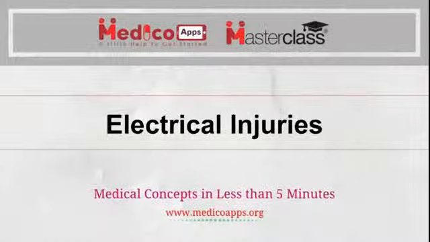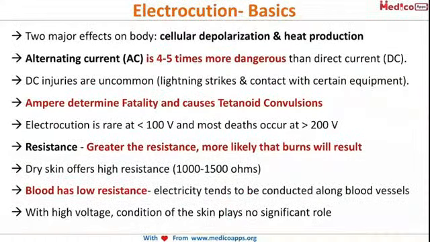We'll be looking today at electrocution injuries, or electrical injuries. Now let's look at some basics of electrocution. We know that there are two major effects of electricity on the body. These are cellular depolarization and, of course, heat production. So electricity causes cellular depolarization, not repolarization, depolarization, and heat production also.